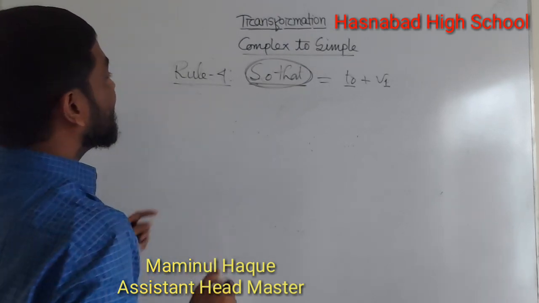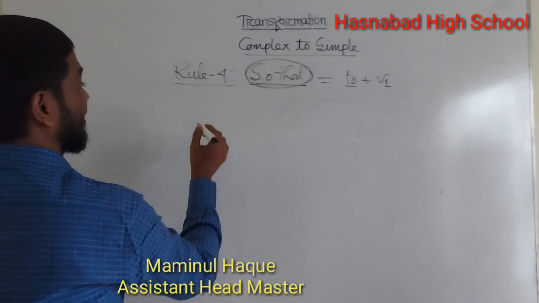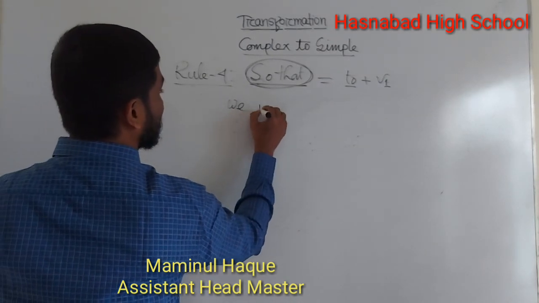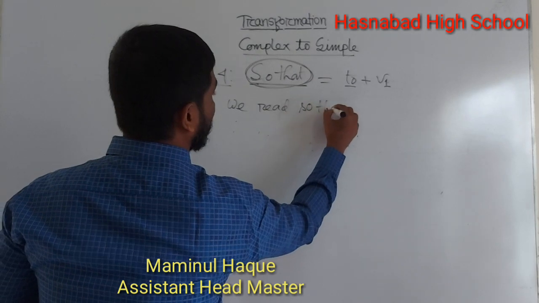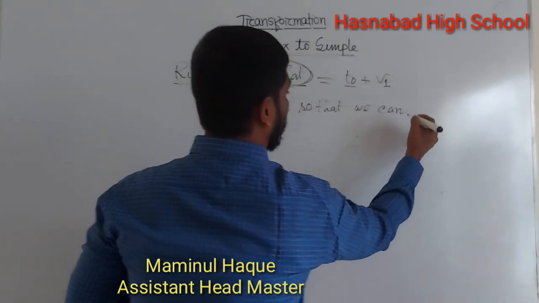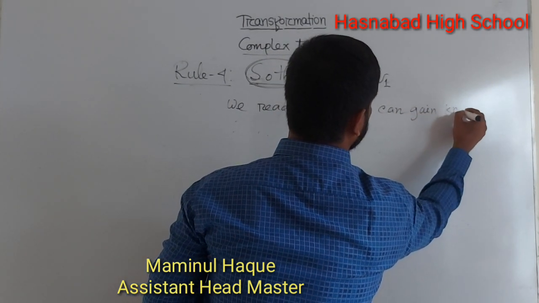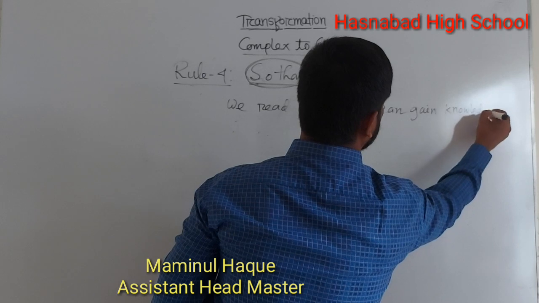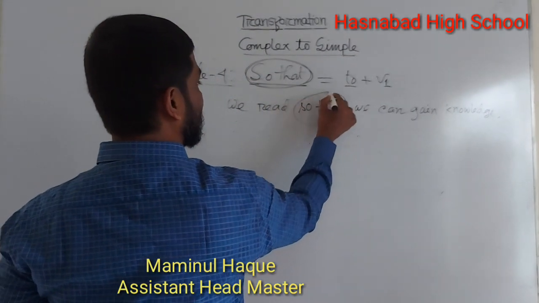I write an example, then it is clear to you all. We read so that we can gain knowledge. Dear student, what is the main characteristic of this sentence?